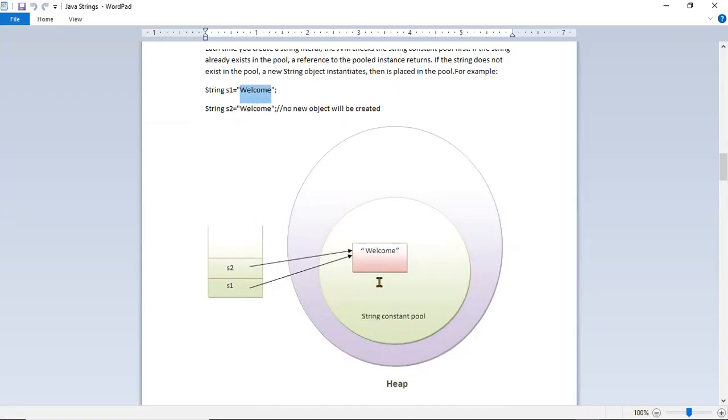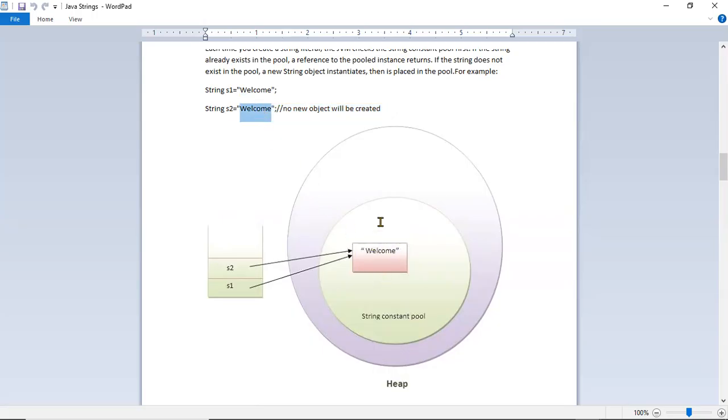So welcome gets created inside the string literal pool. When the compiler runs the first statement, it will create one string literal inside the pool, called welcome. It will create it and point s1 to it. After that, when the next statement executes, the compiler will look whether a welcome is already created or not.